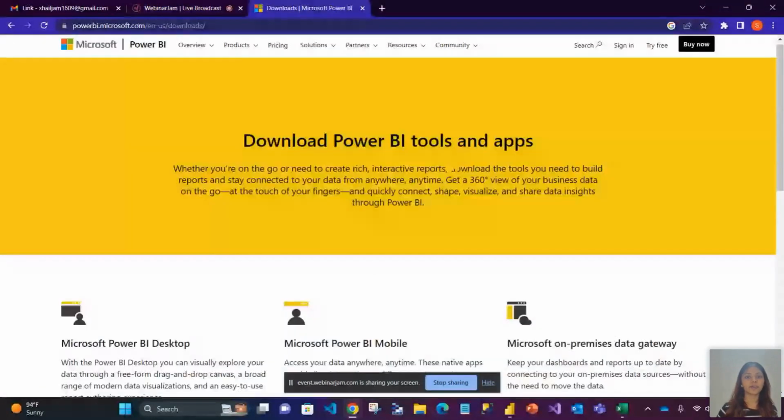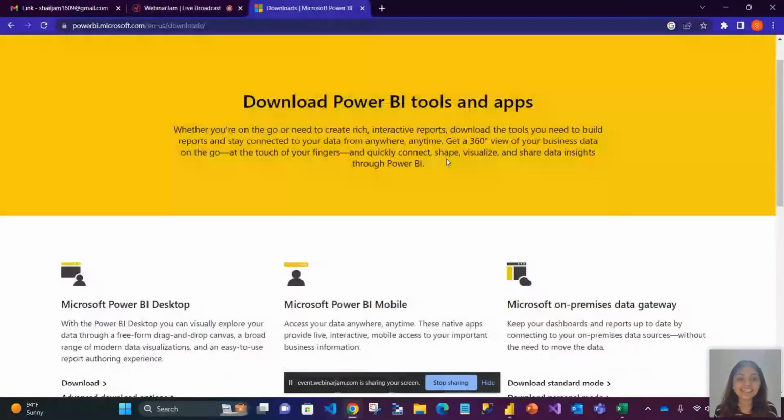Okay, sure. So before we get started on building an actual Power BI application, if you are someone who wants to work on Power BI, one question that might occur in your head is how do we get this Power BI application? One thing is you can directly get it if you go onto Microsoft's official Power BI website.